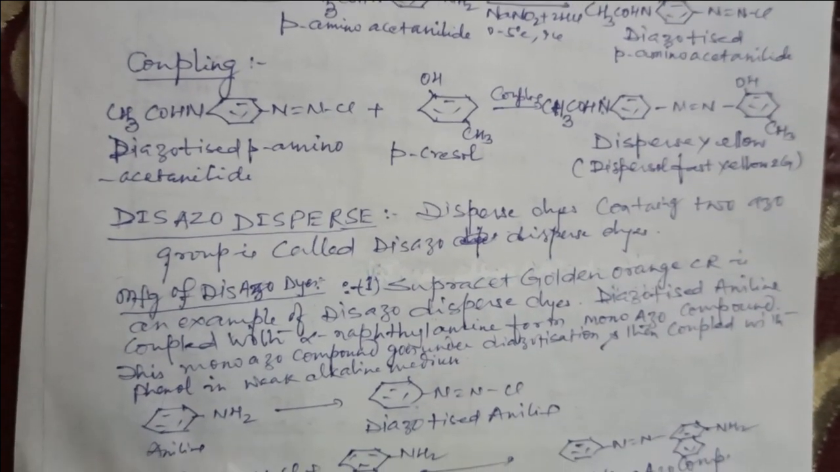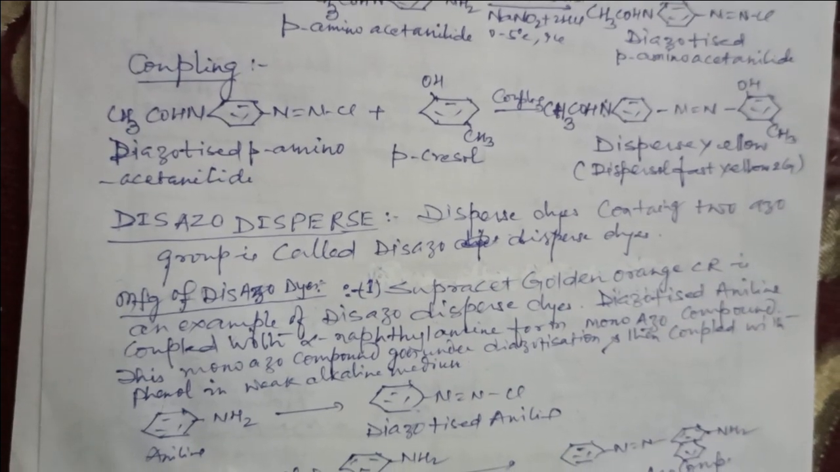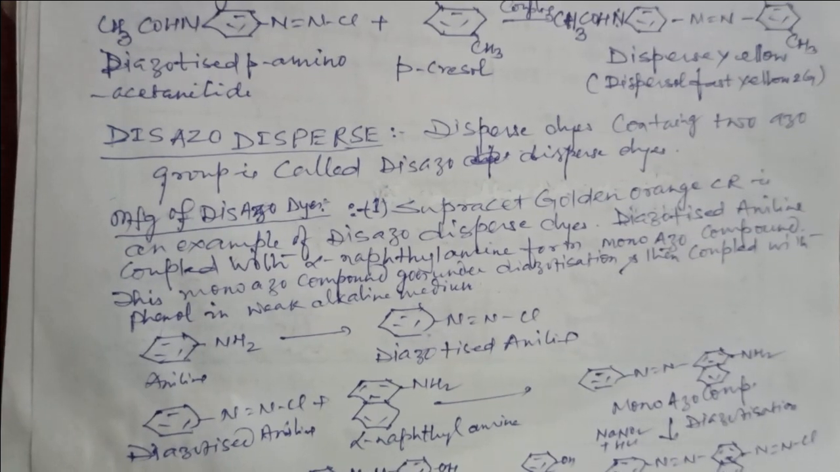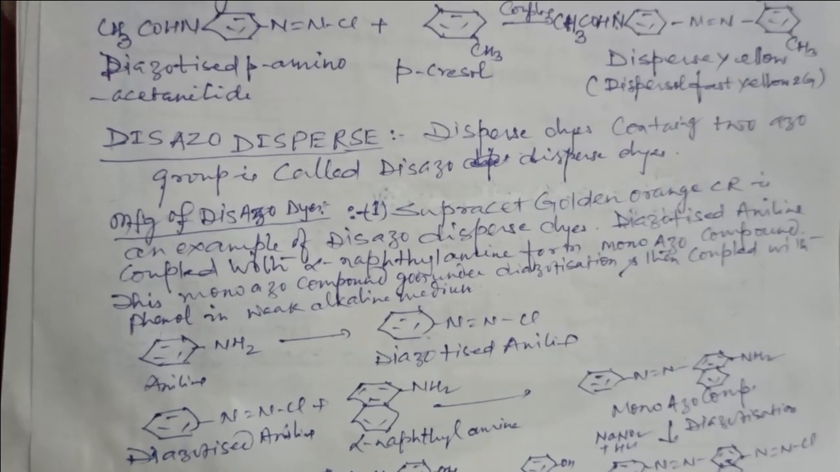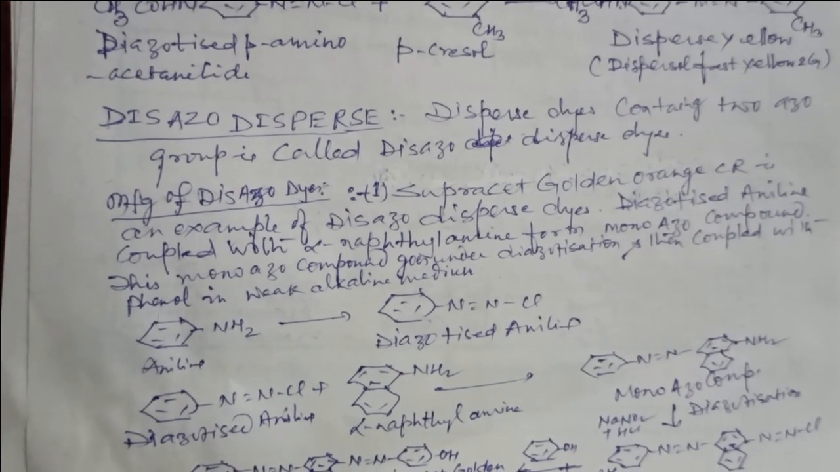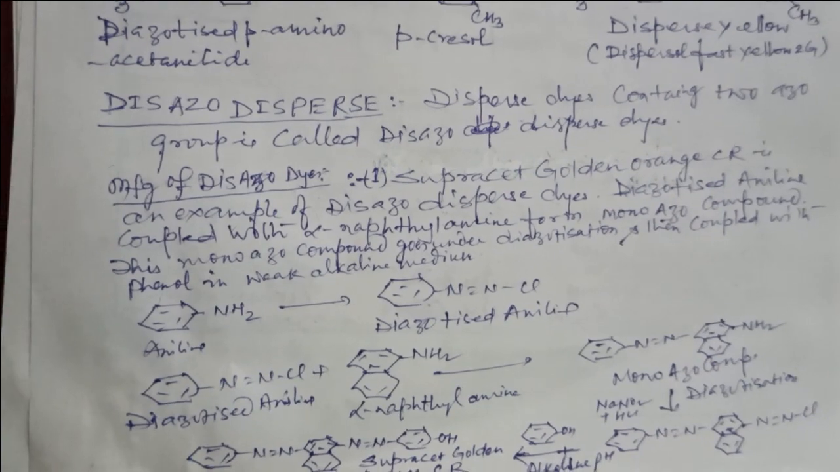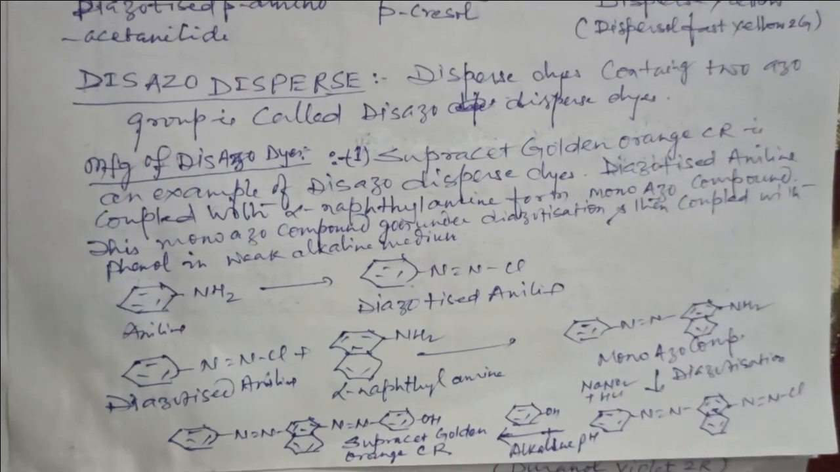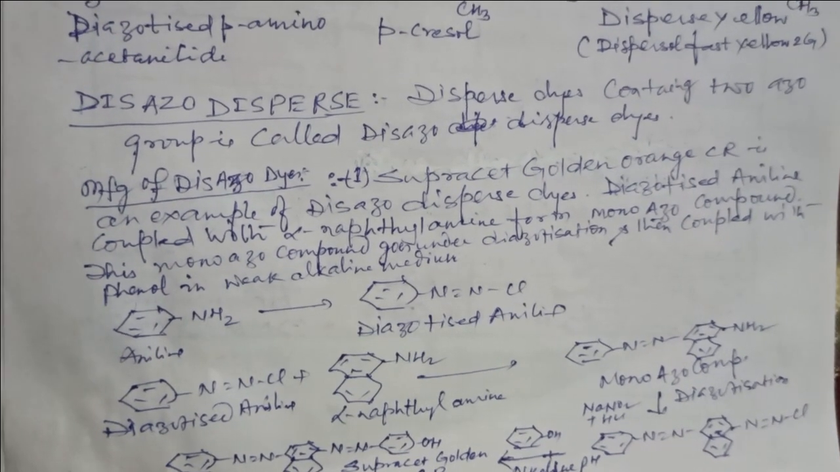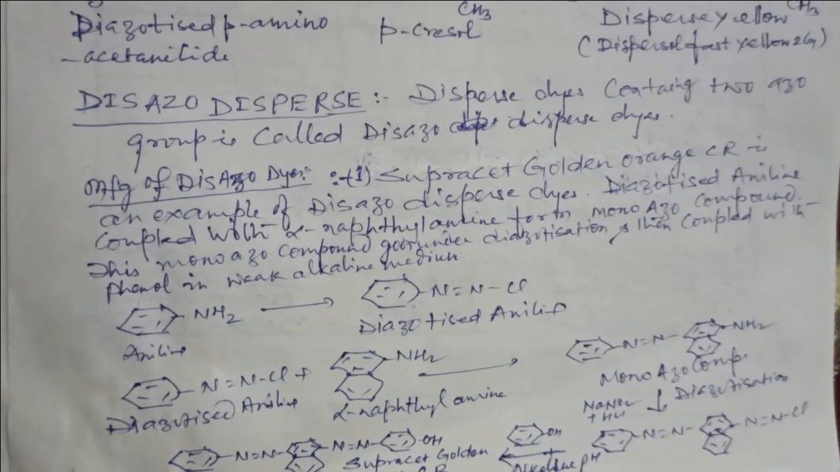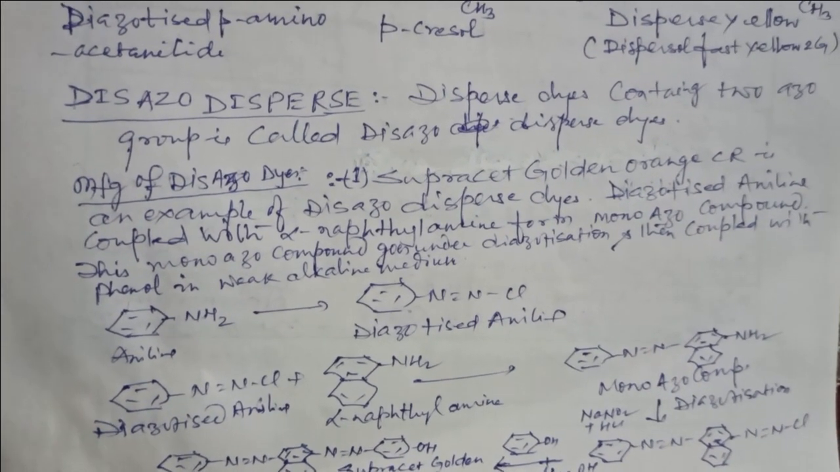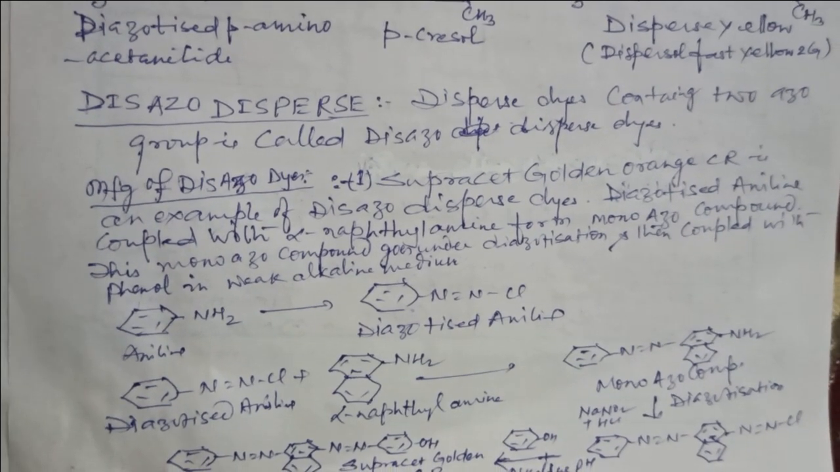Next dye is disazo dye. Disperse dye containing 2 azo groups is called the disazo disperse dye. Manufacturing of disperse azo dye Supracet Golden Orange CR is an example of disazo disperse dye. Diazotized aniline coupled with alpha-naphthylamine forms monoazo compounds, and these monoazo compounds go under diazotization and then couple with phenol in weak alkaline medium to form the disazo dye.